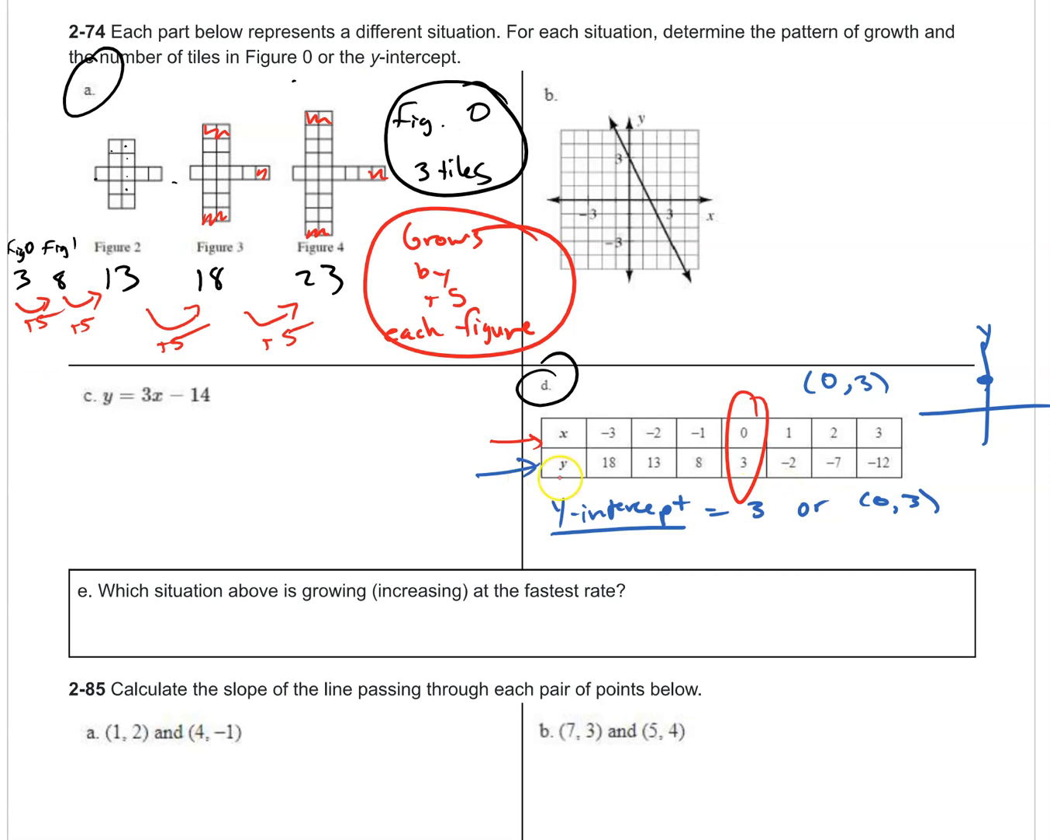We also need the pattern of growth. So let's inspect how the tiles are growing. So 18 to 13, that's minus 5. 13 to 8, minus 5. 8 minus 5 is 3. 3 minus 5, we're into the negatives. So 3 minus 5 is negative 2. And then we keep taking away 5. We got the idea. Growth equals negative 5.